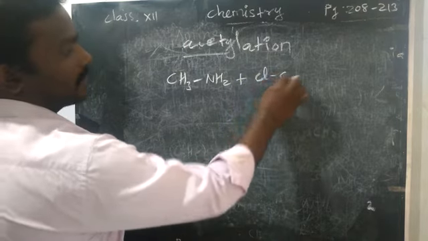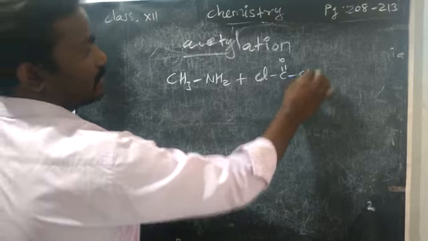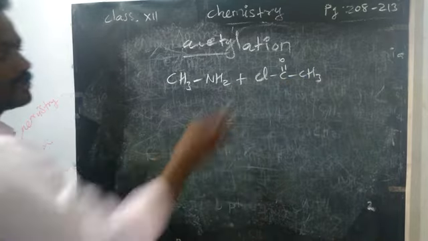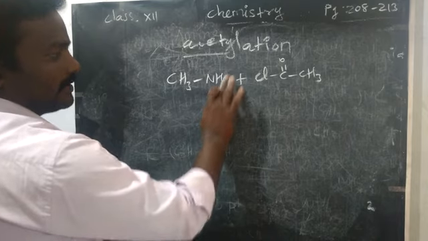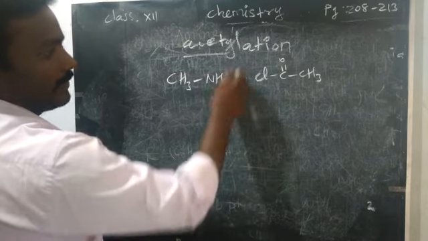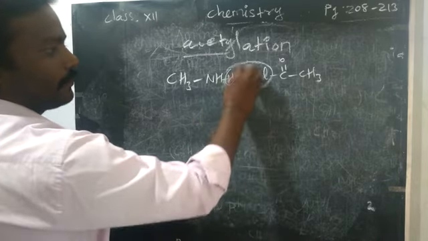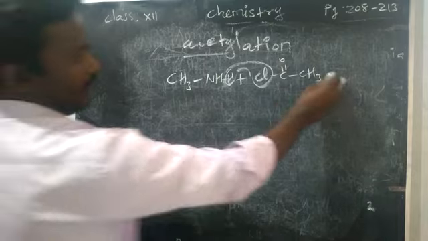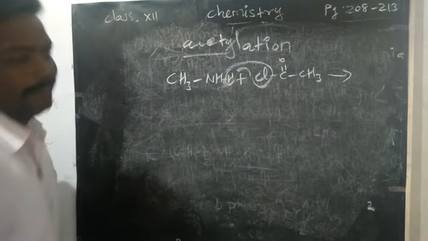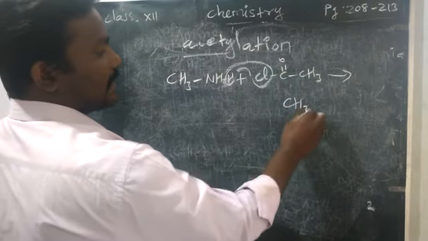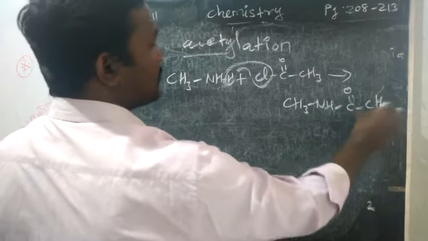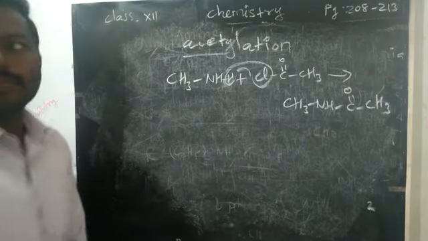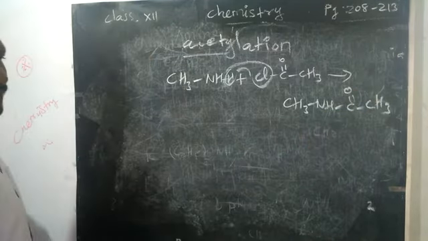How will you write acetyl chloride? CH3COCl. I am going to remove HCl, that's why I am writing in the reverse manner. These two hydrogens you can split. Remove HCl. Now add up the remaining. We will get the amide compound CH3NHCOCH3. N-methyl acetamide compound is formed.